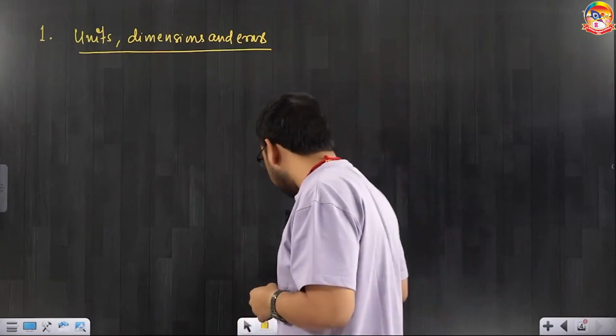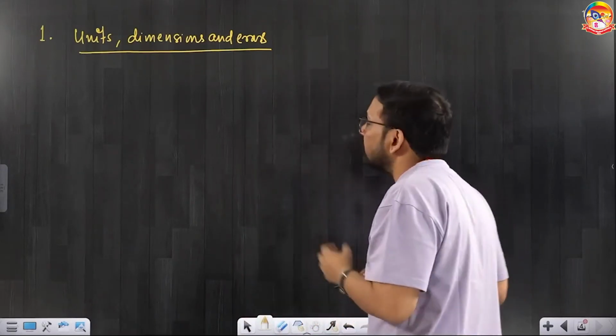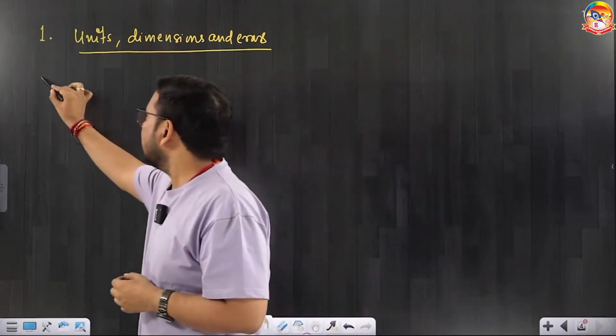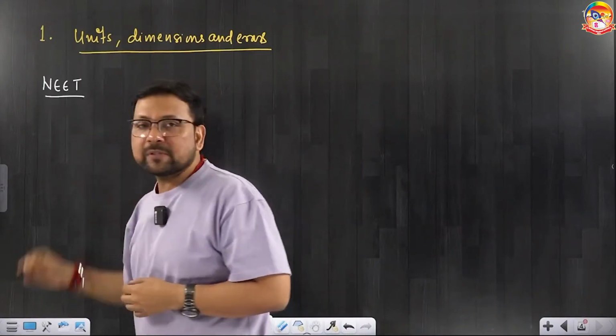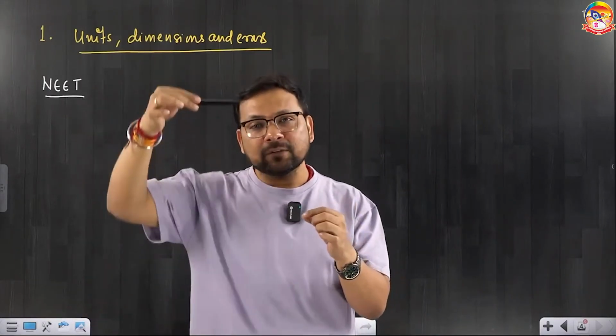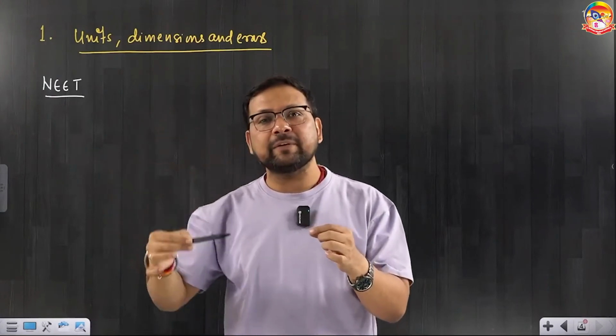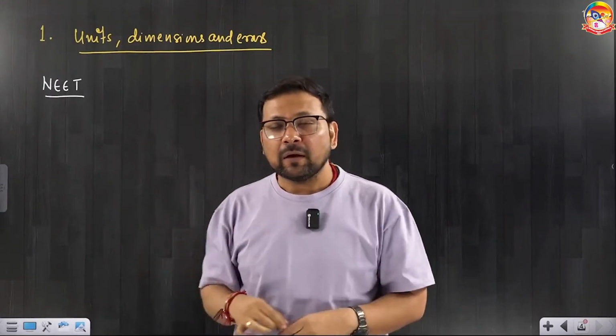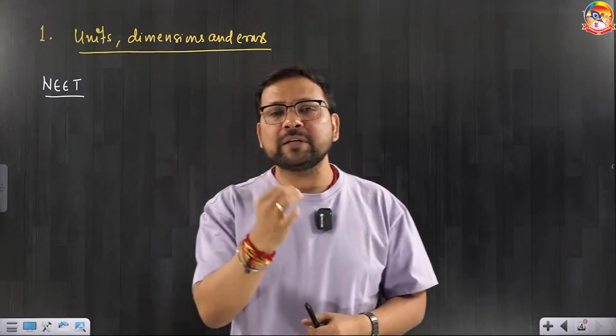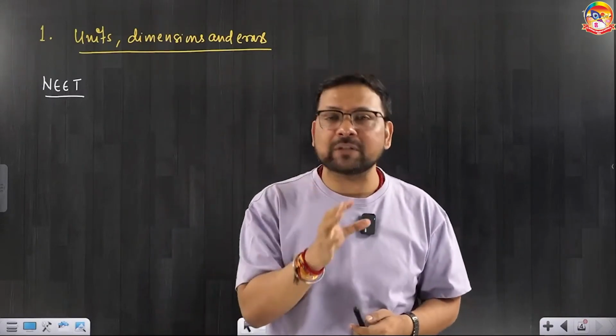For example, let me take some of the pattern for your reference. In NEET, just open your PYQs and you will see that routinely questions are coming, 20, 21, 22. Hardly is there a year where unit, dimension and errors questions are not coming.